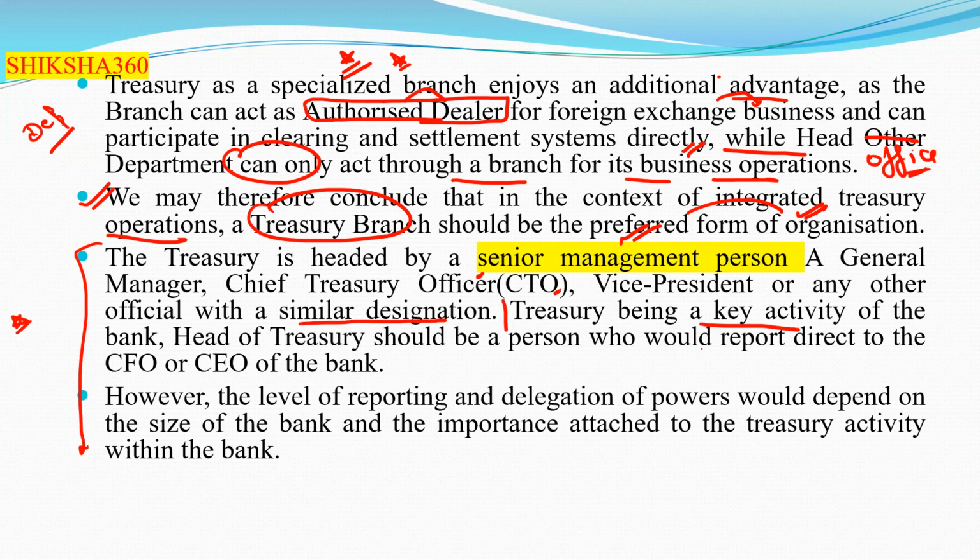Treasury being a key activity of the bank, the head of treasury should be a person who would report directly to the chief financial officer or chief executive officer of the bank, because they do very important work regarding the treasury, or we can say the foreign exchange business.